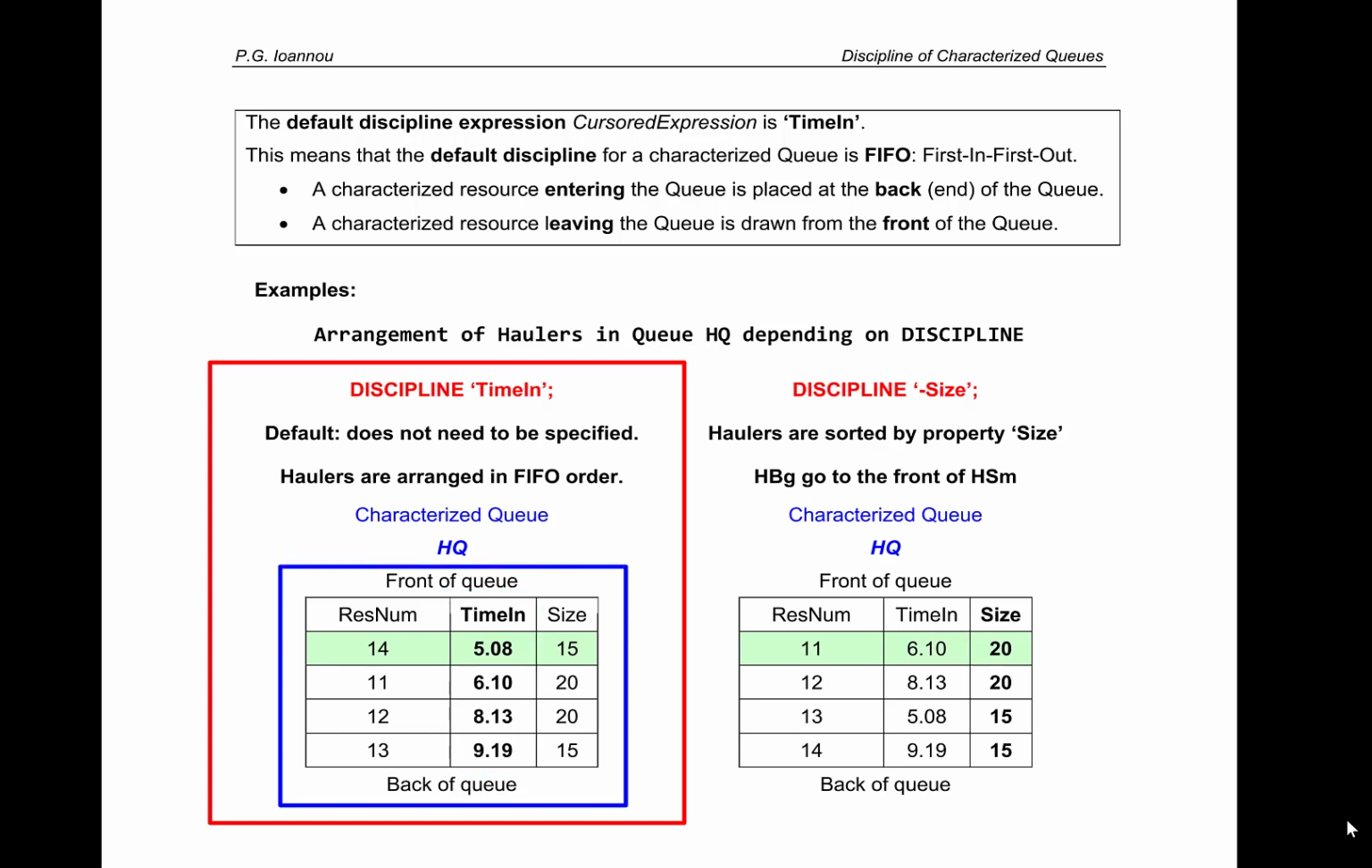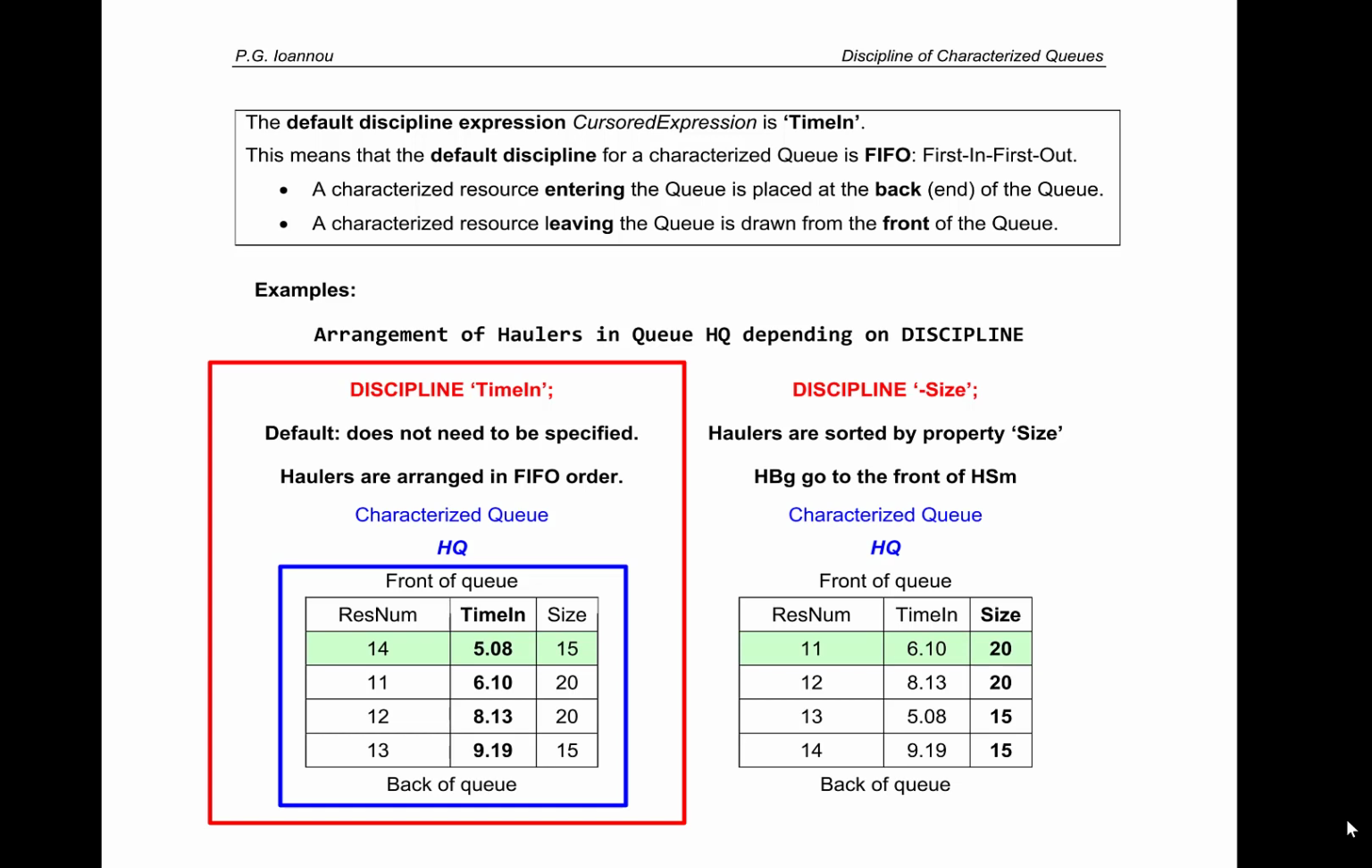This table shows the contents of the queue as a collection of records or rows. 3 fields are shown for each record, that is, 3 properties are shown for each characterized resource. The properties shown are resnum, which is the resource number, time in, and size. The resnum is a number that is assigned to each resource when it is first created. Notice that these resources have the numbers from 11 to 14.